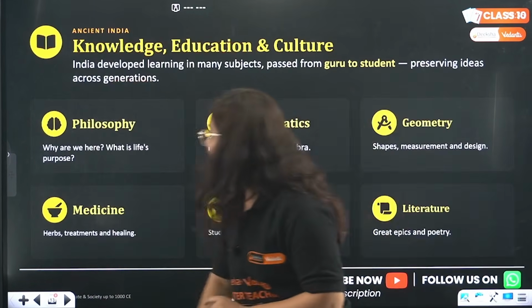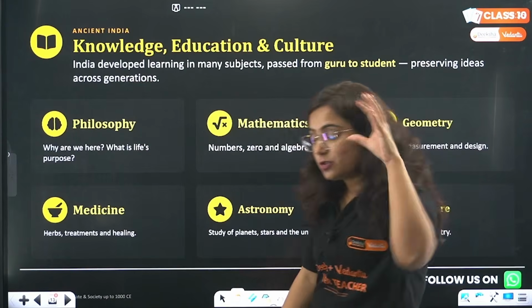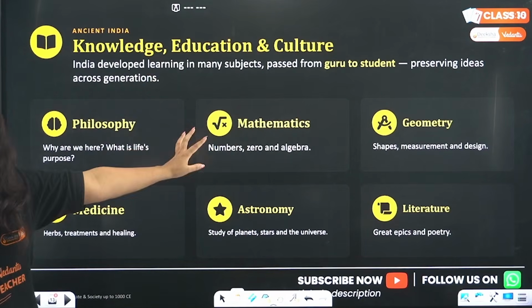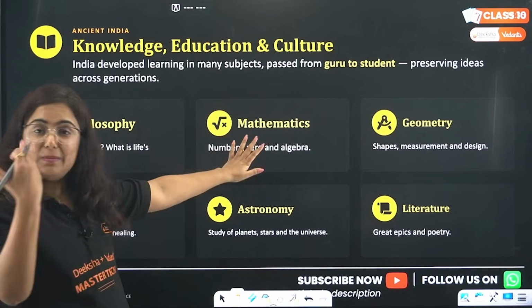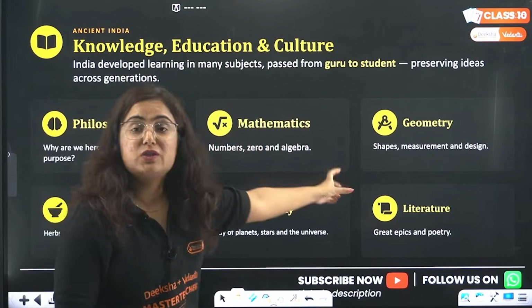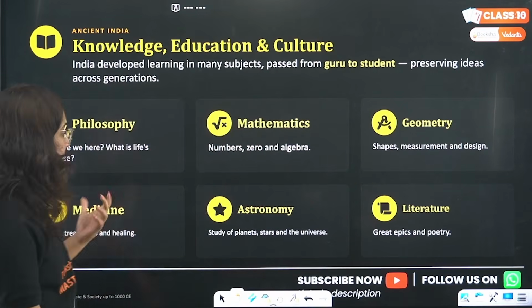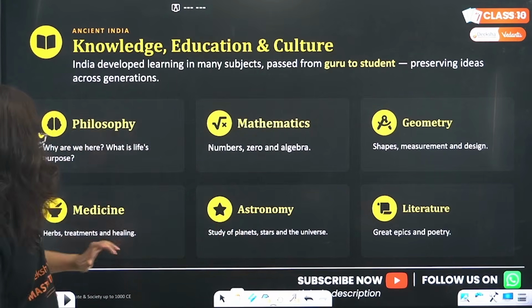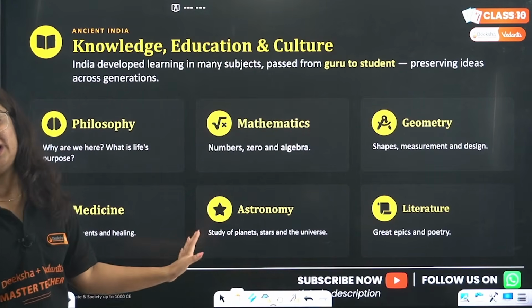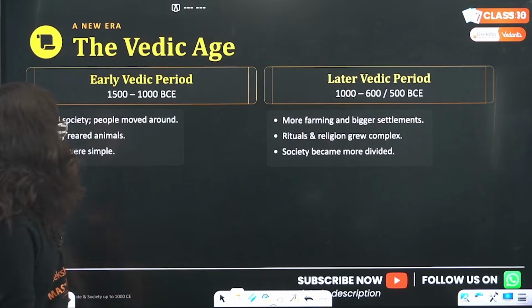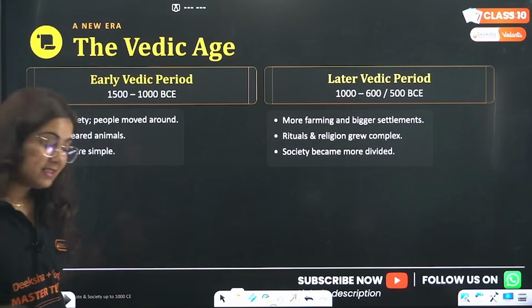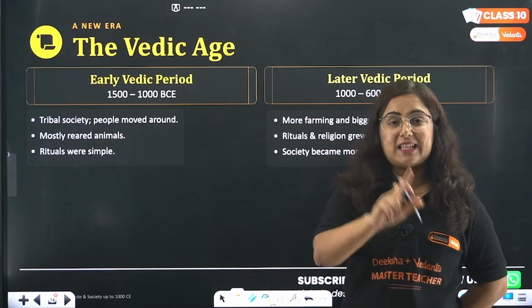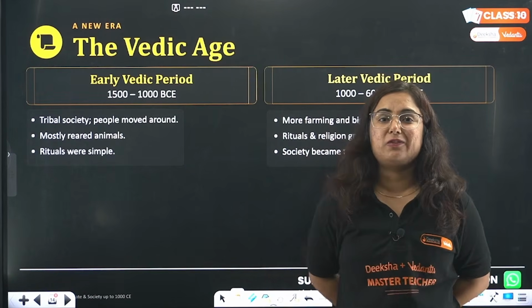In this society, we will talk about philosophers. We will talk about the rise of mathematicians and mathematical ideology. Shapes in geometry have been seen here. There was the rise of literature being written, astronomy done, and the practice of medicine in Indian society at this time. And this age is known as the Vedic age. What is it known as? This age is particularly known as the Vedic age.